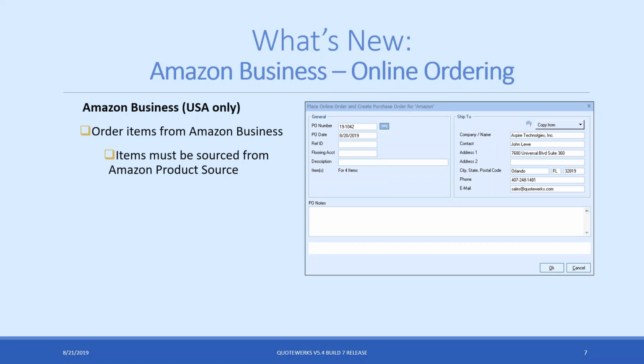The nice thing is that once it's available, you'll have all the functionality. With the Amazon Business online ordering, it does require the Elis subscription, but this will allow you to search in Amazon or in QuoteWerks for items sold by Amazon, and then you can actually place the order directly through QuoteWerks through the Amazon Business online ordering integration. So we'll walk through that today as well.